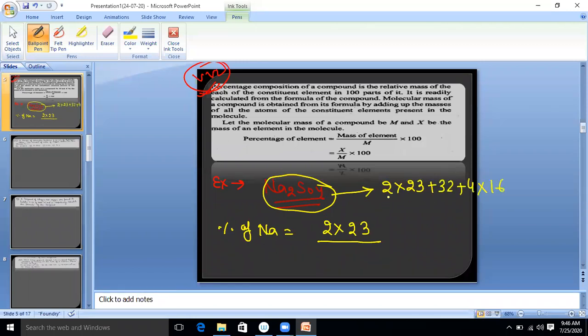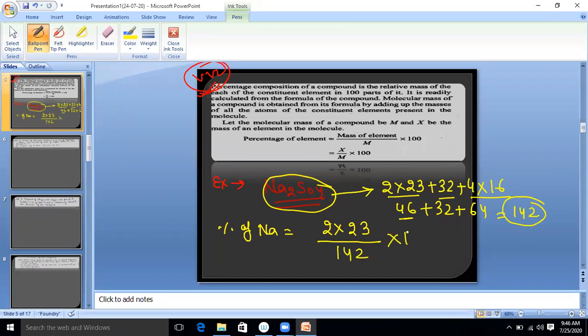What should be the answer? 46 plus 32 plus 64, and this is 142. Am I right? So what is the percentage of Na? 2 into 23 divided by 142 multiplied by 100.